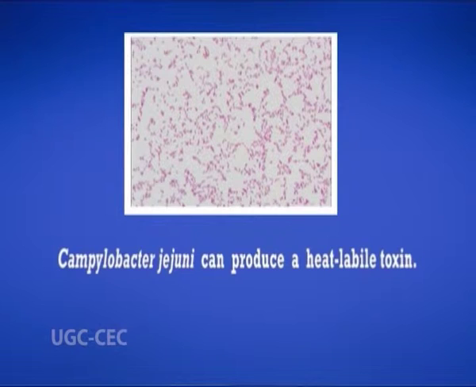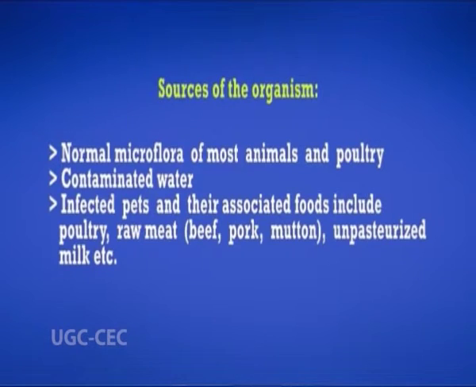Campylobacter jejuni can produce a heat-labile toxin. It is found as a normal microflora of most animals and poultry. Associated sources include contaminated water, infected pets, poultry, raw meat including beef, pork, mutton, and unpasteurized milk.